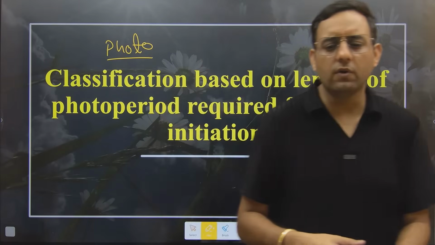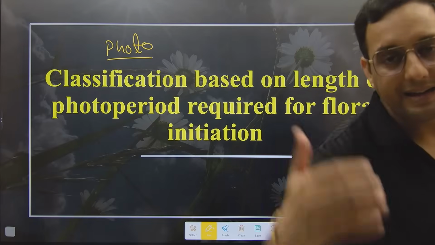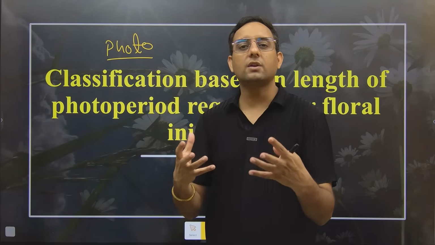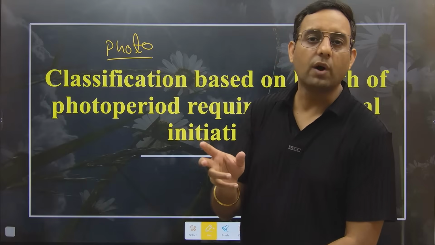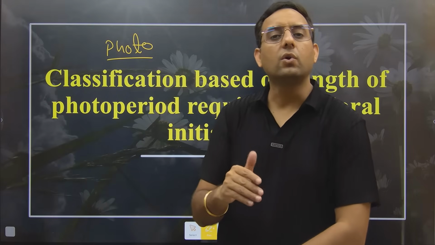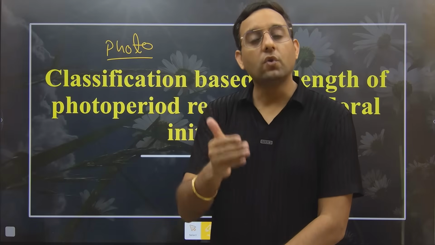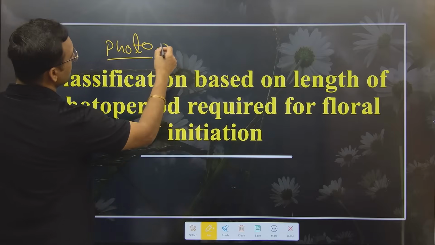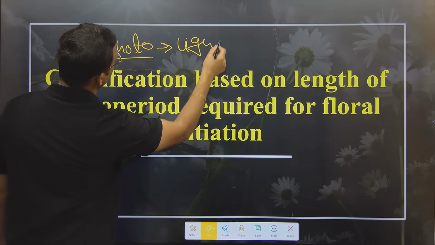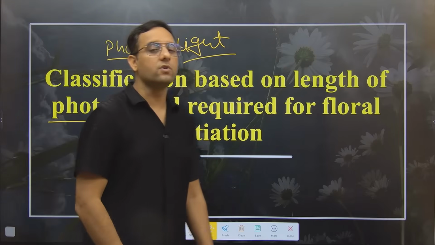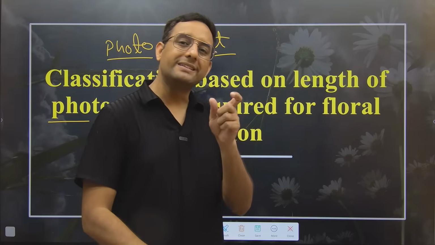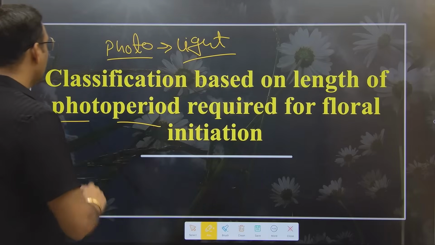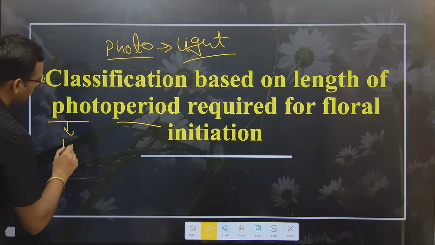What is the meaning of photograph? Photograph means the detail of a person, the facial feature of a person, the graphical representation which is taken in the photo. In the photo means in the light. Photo means light. That's why we say photograph, photoperiod, phototropism. Photo always means light. Period means duration.